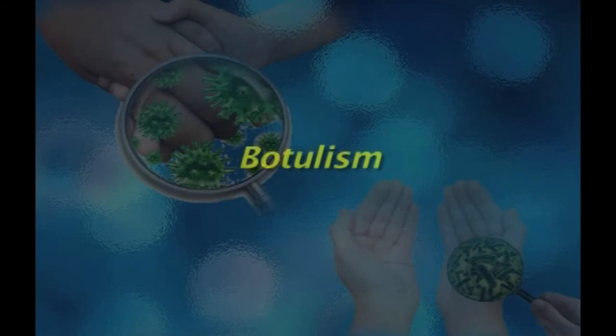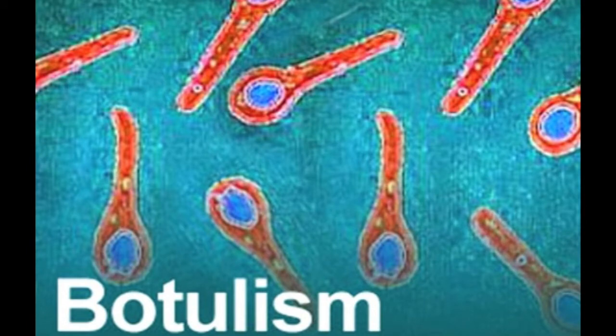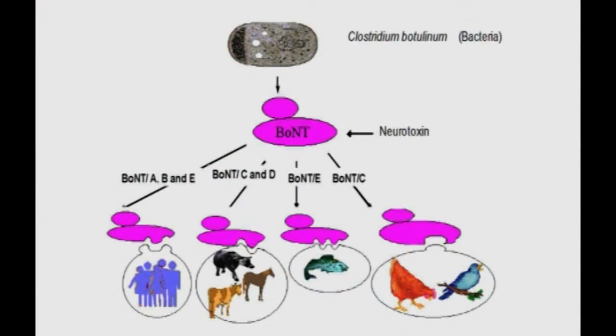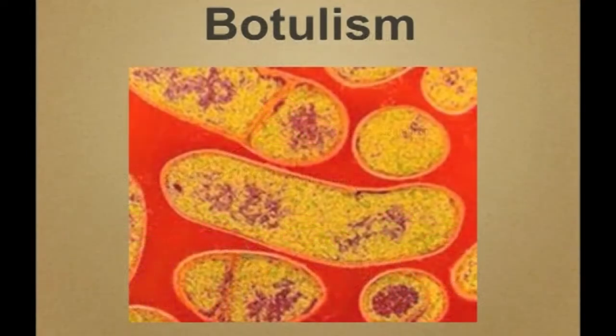Now moving on to another uncommon kind of food poisoning called botulism. Botulism is a very rare and uncommon kind of food poisoning. It is caused by an organism called Clostridium botulinum, which is a spore-forming anaerobic bacteria. Clostridium botulinum is very uncommon. It's usually found in the soil. Once these organisms find their way into the human body, in the intestine they produce a toxin which affects the nervous system, and it's very dangerous. Two thirds of people who are affected by this organism usually die, so it can be fatal also.